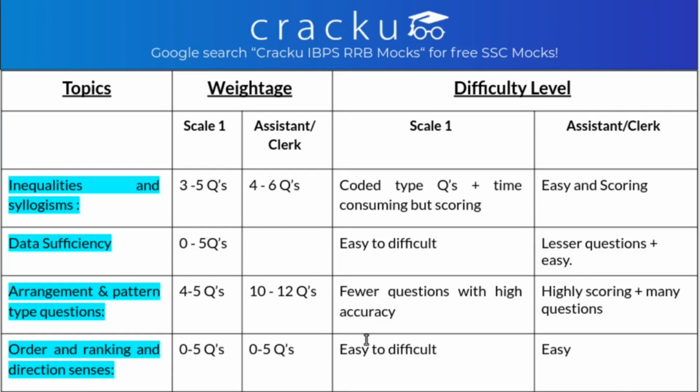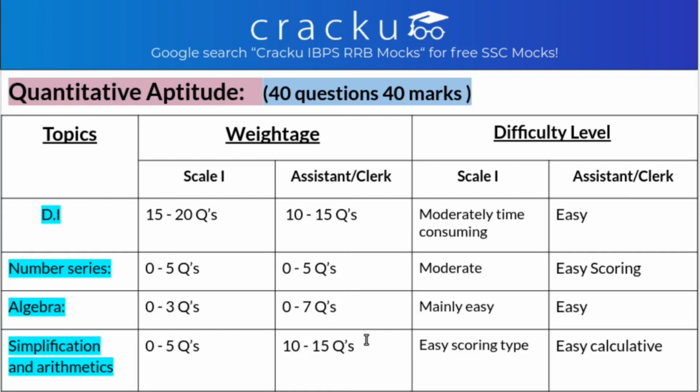So after logical reasoning, let us see what is the weightage, what are the topics for quantitative aptitude. Even this has 40 questions carrying 40 marks. So the first is DI. It gives you nearly 50% of the marks of total questions. You get 3 to 4 sets of DI containing 5 questions each. So the questions from DI are 15 to 20 for Scale 1.